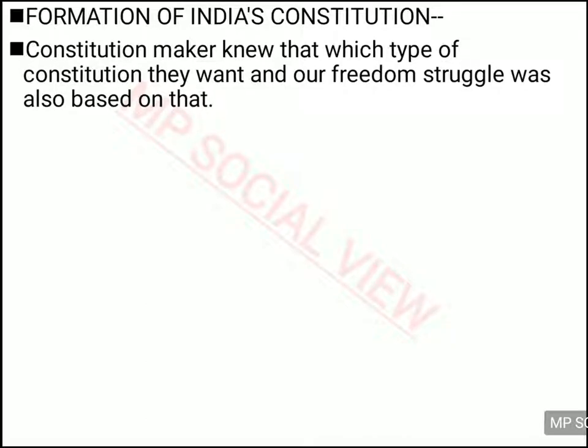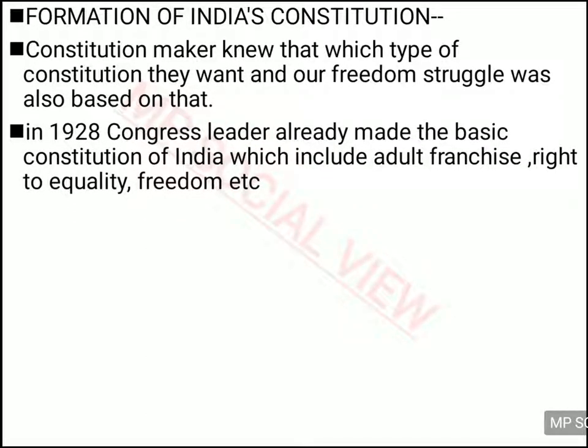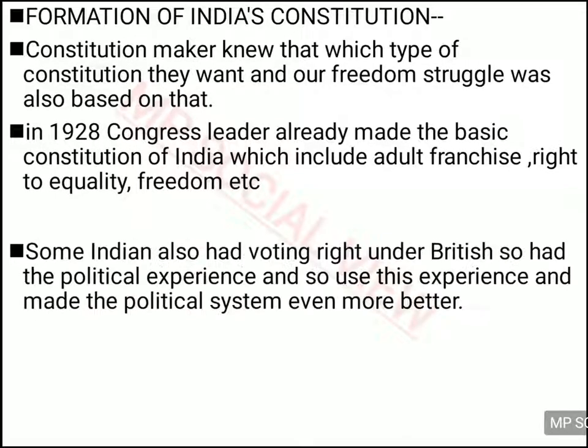Also, the Congress which fought for our independence wrote a dummy constitution for us in 1928. It was not implemented at that time, but they wrote what things we would have in our constitution if we got independence. They wanted adult franchise, equality, freedom and various other rights. So they had all this experience in the past. They knew what they wanted.